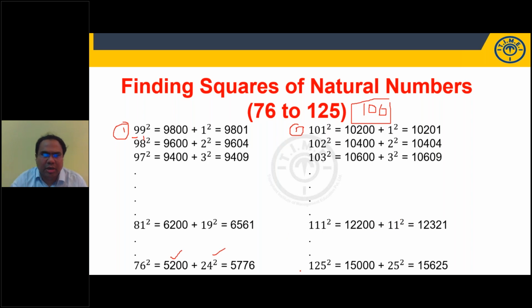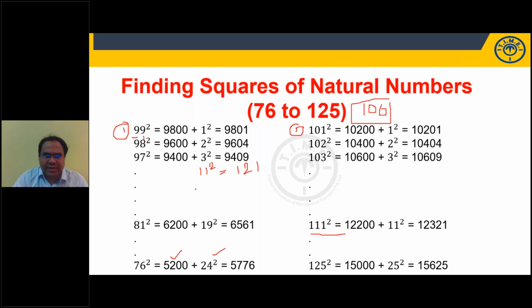My last number, 125 square. I told you the shortcut also. 5 square, 25. Increase 12 by 1, it will be 13. 12 into 13, 15625. Or it is 25 more: 125 plus 25 is 150, plus 25 square, 625. 15625. Right, students? Now, just make a note of this number. I want to share some important point here. How much is 11 square? If you observe, 11 square is 121.